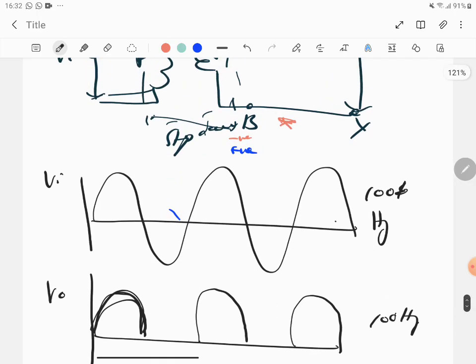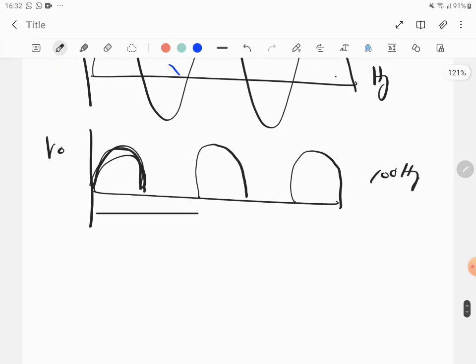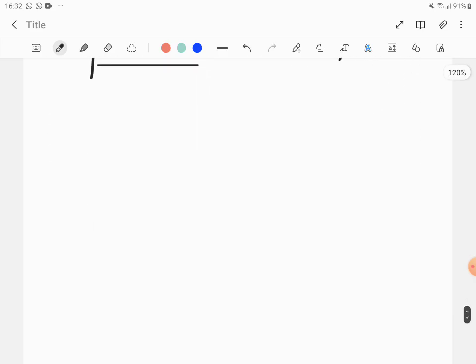For a half wave rectifier, you can see it's only half rectified. The other half is not done; the current itself is not flowing. So that shows it's half rectified. Now we're going to write about the full wave rectifier.